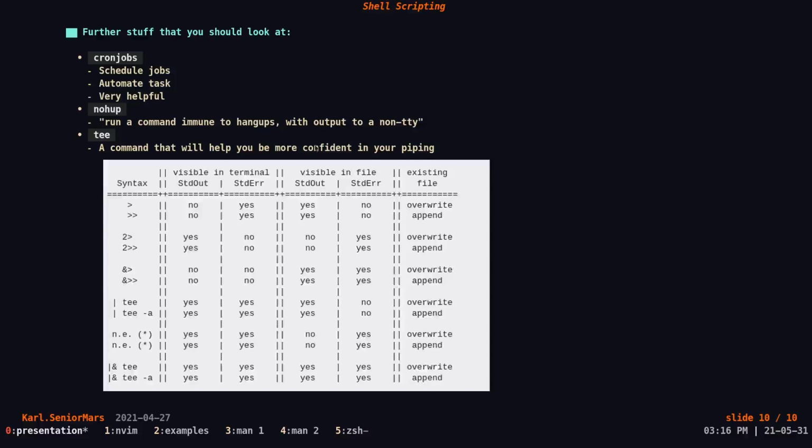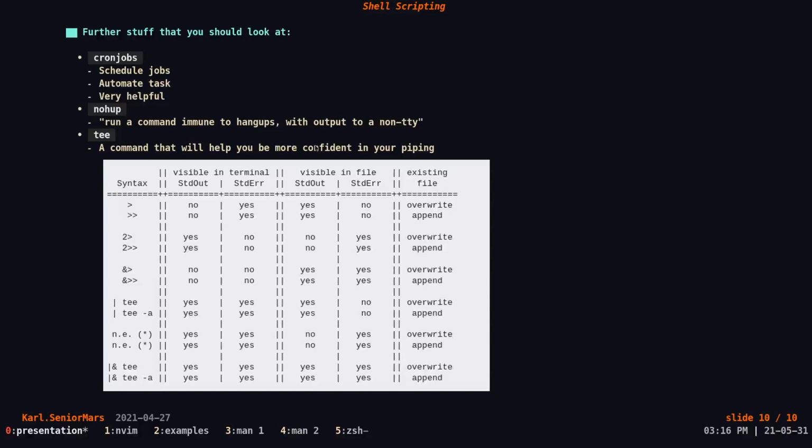Which is extremely useful, because you can imagine that you can have a command that runs a considerable amount of time. For example, what if your backup takes more than, I guess, an hour and you're trying to log out? You can use this command to make sure that it runs. And then if it has some output, it will just write the output to a file. And it's very useful. And the last command that I would like to mention is T.